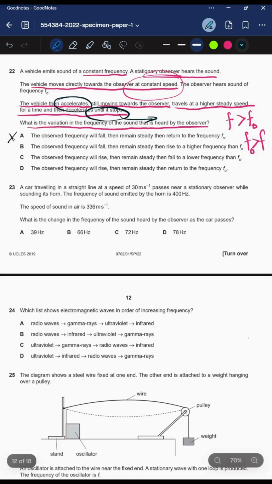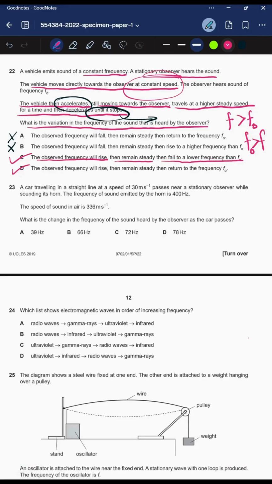So I can say that these two cannot be an option. Why? Because they both are saying that the observed frequency will fall, and this is not an option actually. Now the observed frequency will rise. Yes, we can say that. So both C and D, but actually which one is telling us the right thing is the observed frequency will rise, then remain steady, then fall to a lower frequency than f naught.